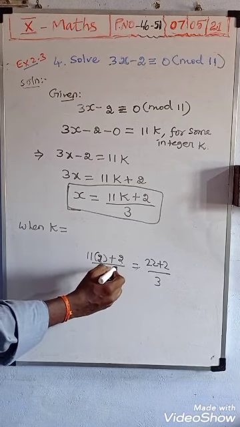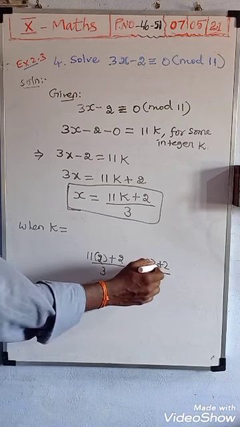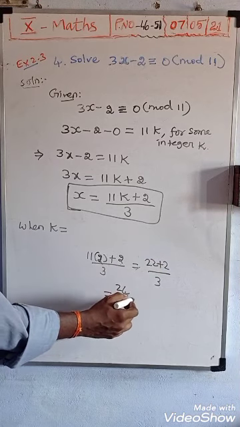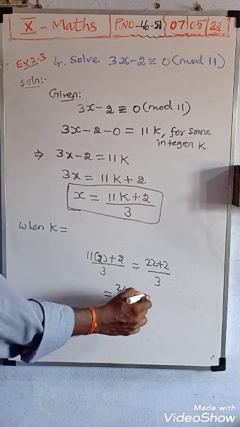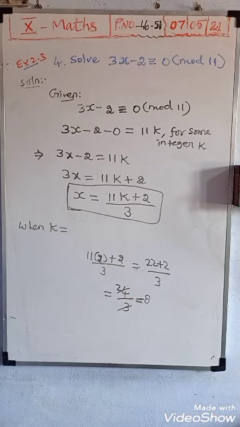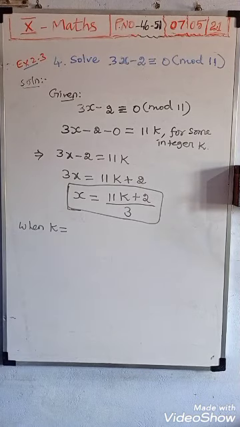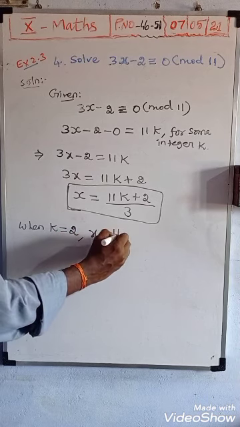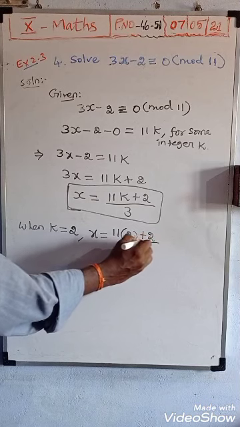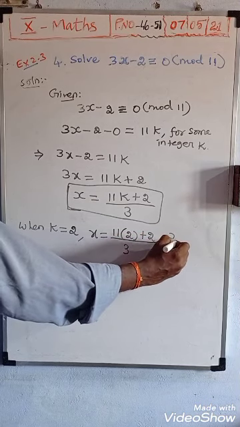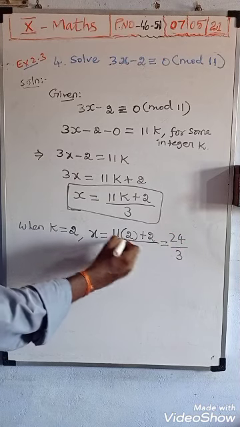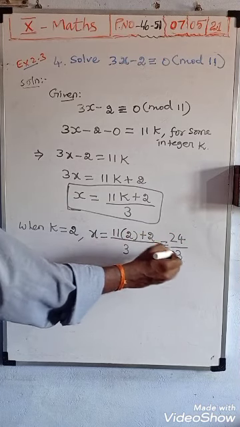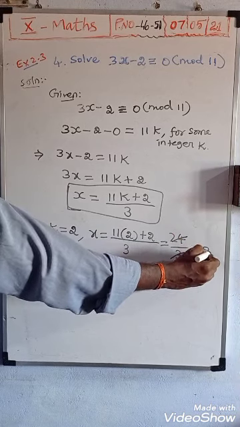So see, 24 you will get: 11 twos are 22, 22 plus 2 is 24. 24 divided by 3, so we can get the answer. 8 threes are 24. We can cancel, so the x value we received is 8. Therefore, you see the first possible value is k equal to 2. K equal to 2 means x is equal to 11 of 2 plus 2 divided by 3. So 22 plus 2 is 24, by 3. 11 twos are 22, 22 plus 2 is 24, and cancelling, we get 8.